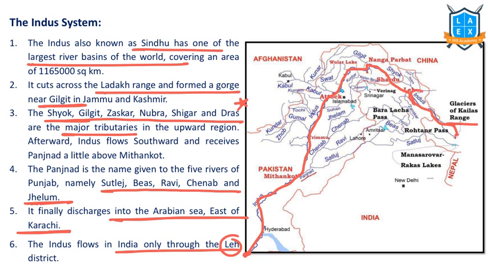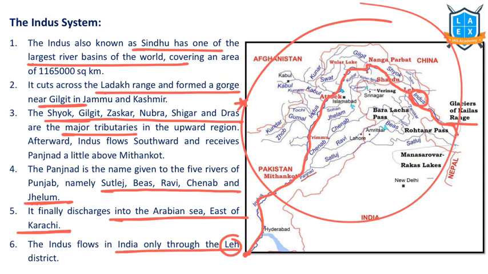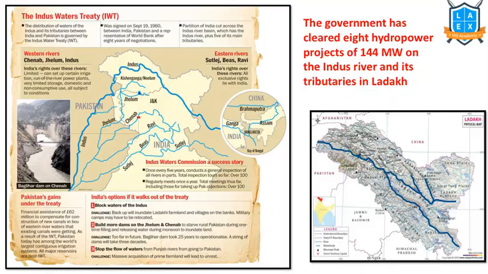So this major river Indus flows through Leh district of Ladakh, and it has many tributaries. This entire area is the catchment area and basin area of Indus River. Important: we have a treaty called Indus Water Treaty. According to the treaty, the major tributaries of Indus River, that is Chenab, Jhelum, Ravi, Bias, and Satluj, were divided between India and Pakistan in the year 1960. World Bank brokered this deal between India and Pakistan.